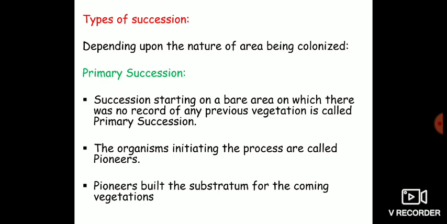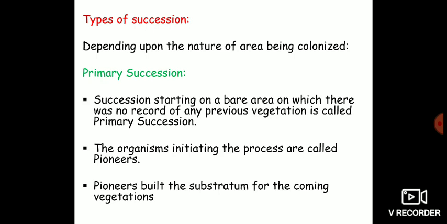Succession that starts on a bare area in which there was no previous record of any vegetation is called primary succession. That means if succession occurs on a complete bare area, in which previously you do not have any sort of organism living, that type of succession is known as primary succession. The organisms that initiate the process of succession are known as pioneers, and these pioneers build the substratum, they create conditions which are favorable for the next coming organisms, which are favorable for the next coming vegetations.